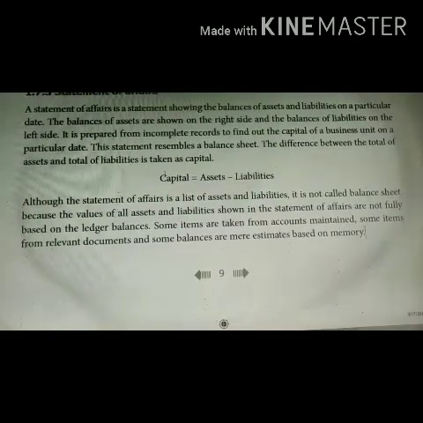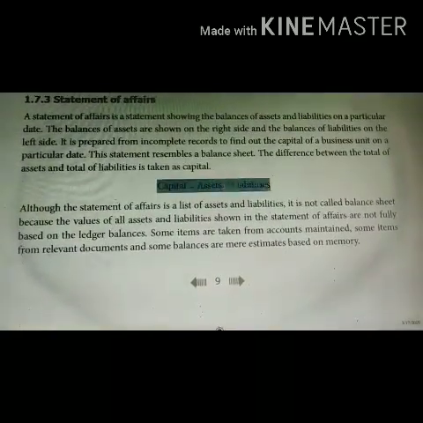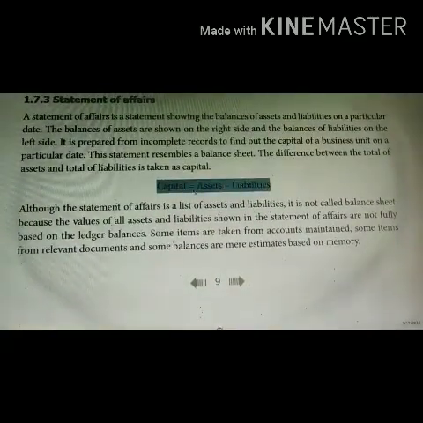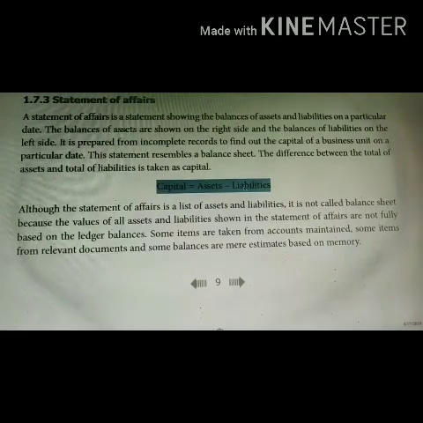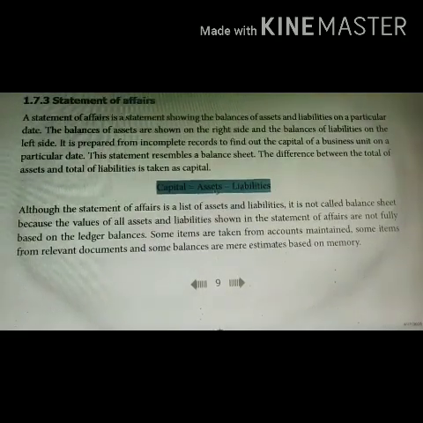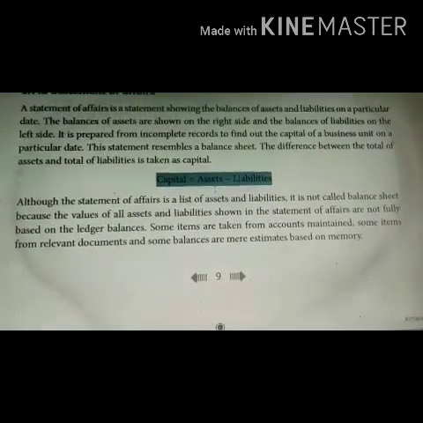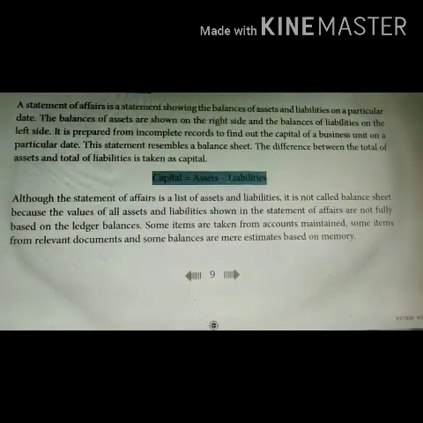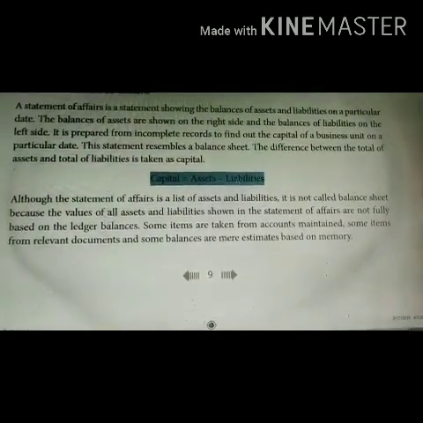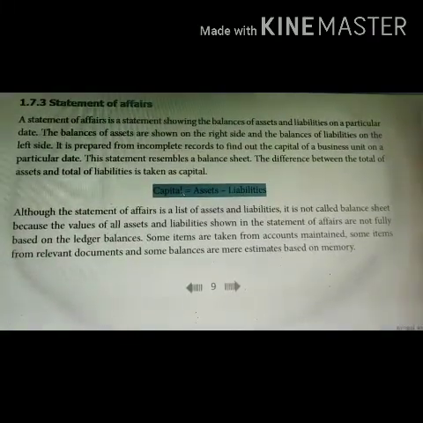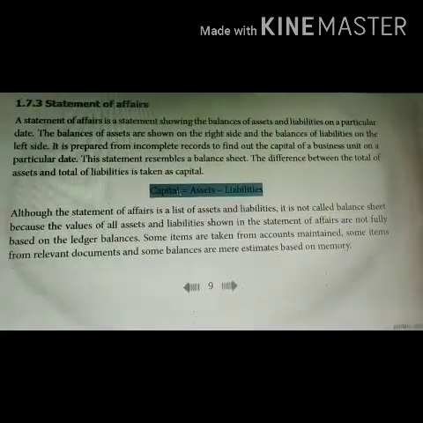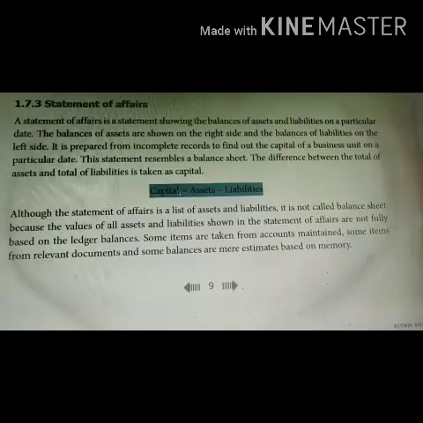Just look into this accounting equation. Capital is equal to assets minus liabilities. So you will add up all the assets and deduct the liabilities. You will be getting your capital.